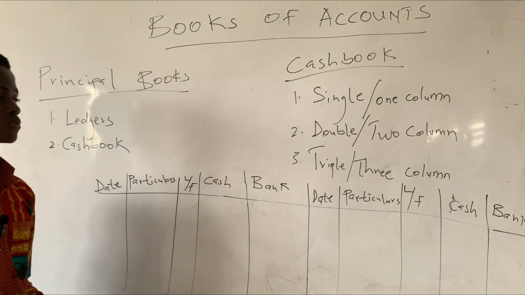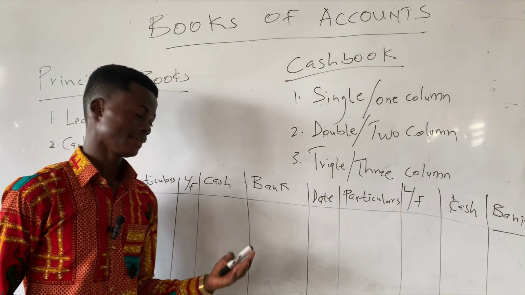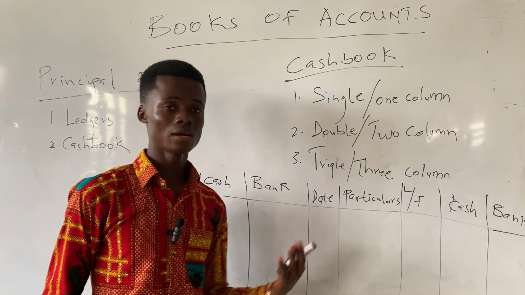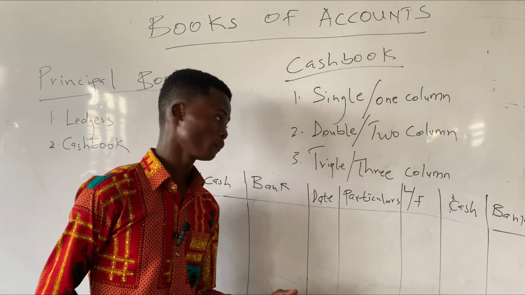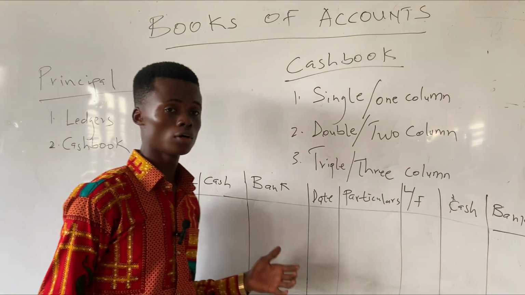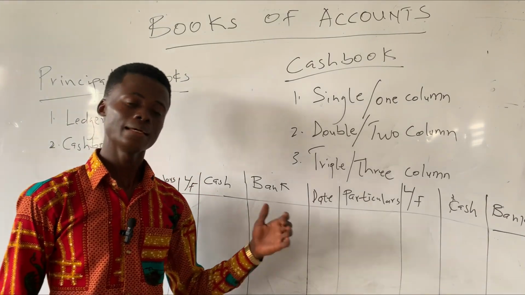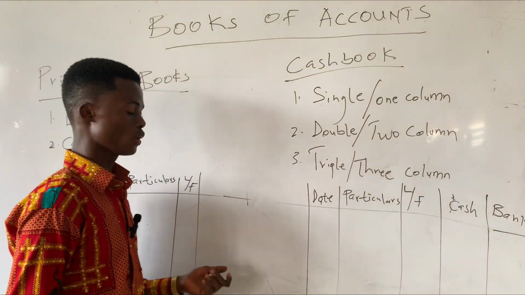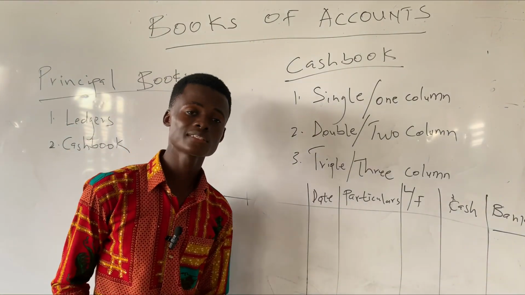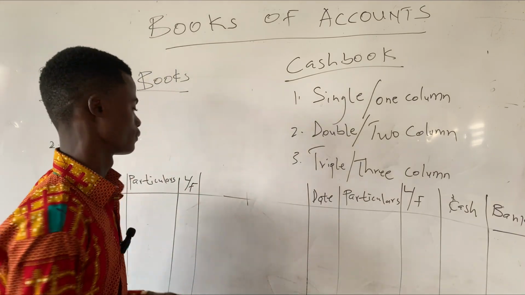Under the triple column cash book too, the main difference between the single, the double, and the triple column, as we said earlier, is the amount side. Under the triple column, it is having three different columns for amounts, and they are the discount, the cash, and bank. So under the triple column cash book, the amount side is divided into three.